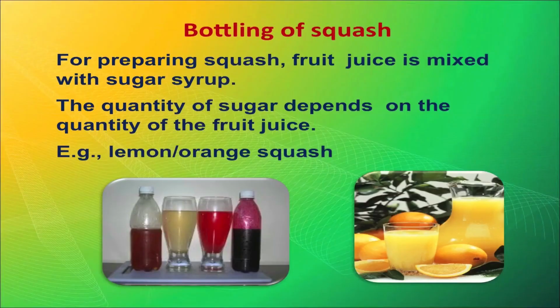Here I am going to talk about squashes. The juice is mixed with sugar syrup, and the quantity of sugar depends upon the quantity of fruit juice. Squashes of lemon, orange, mango, khas and a variety of others are prepared before the summer season starts, because the fruit is easily available. For example, oranges are available in sufficient amounts in the winter months, and the squashes are generally consumed in the summer months. This is the power of food preservation.